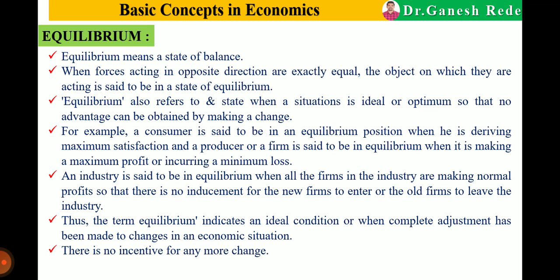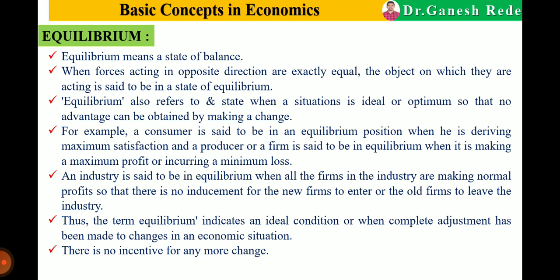So what is equilibrium? Equilibrium means a state of balance. The state of balance or that ideal condition is known as the equilibrium. When the forces acting in opposite directions are exactly equal, the object on which they are acting is said to be in the state of equilibrium.